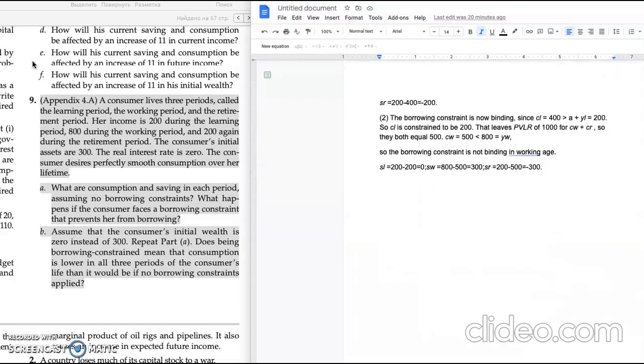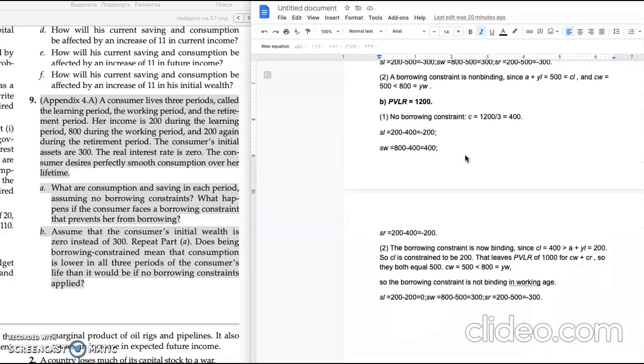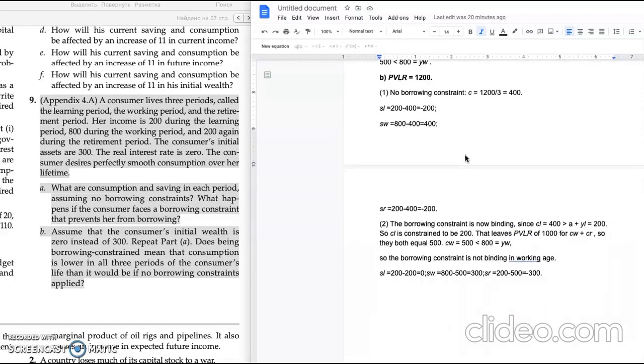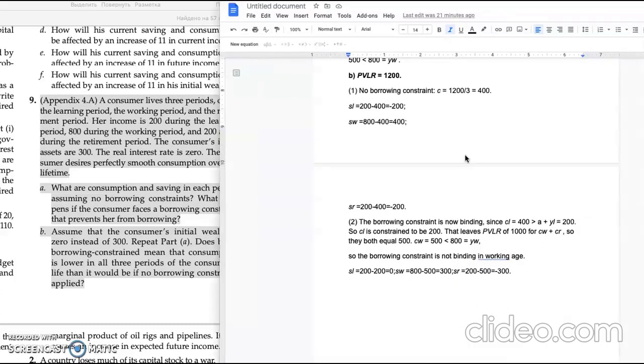However, if we look at the second sub-question, where consumers' initial wealth is 0 instead of 300, then the present value of lifetime resources will be lower, and it equals 1,200. There is no borrowing constraint.